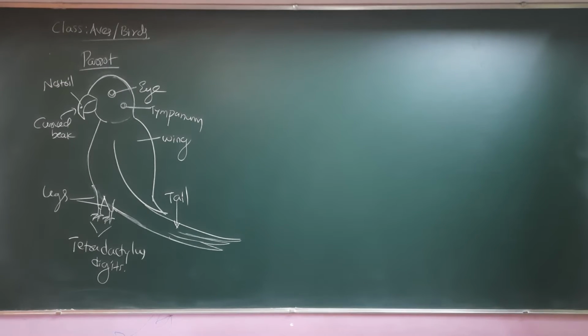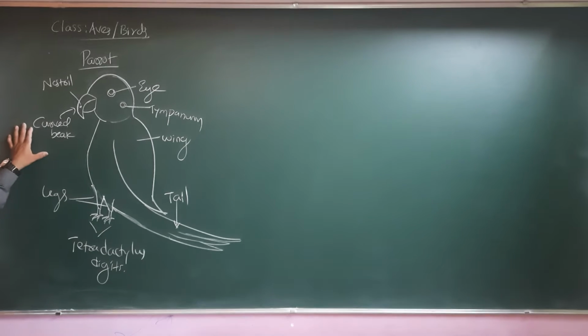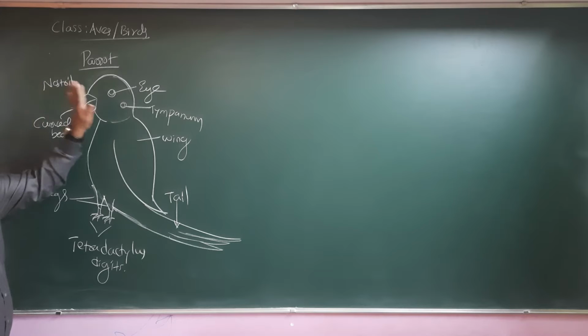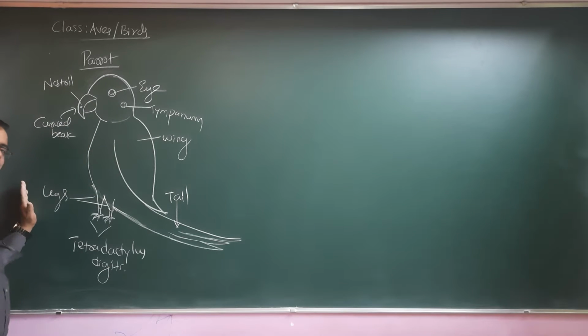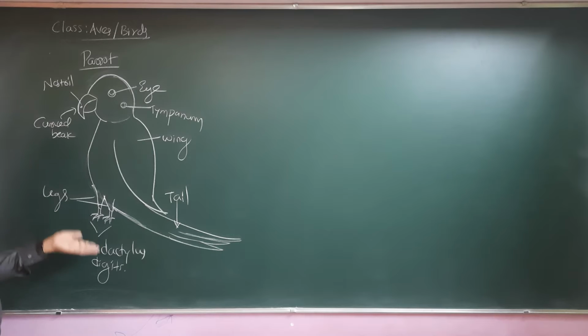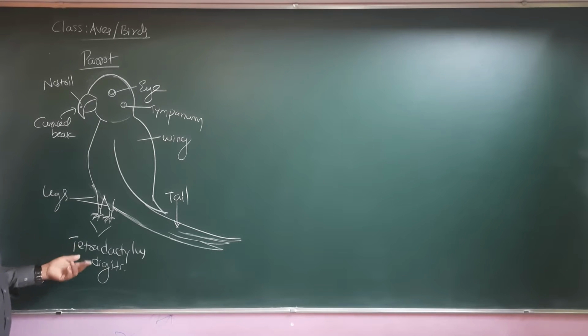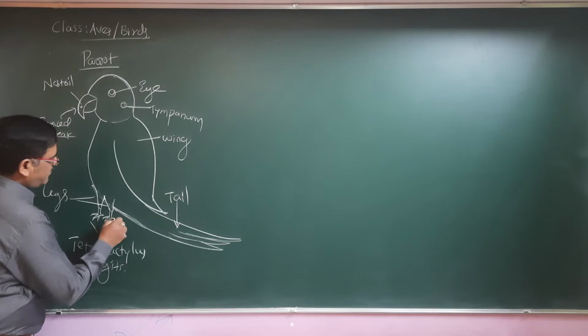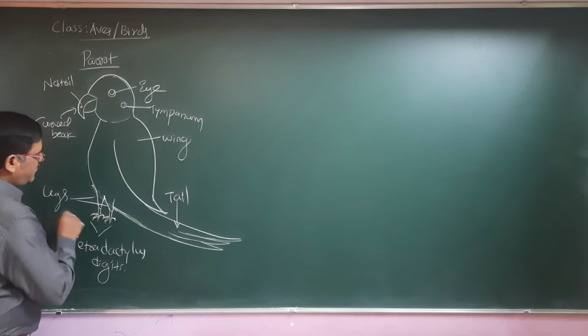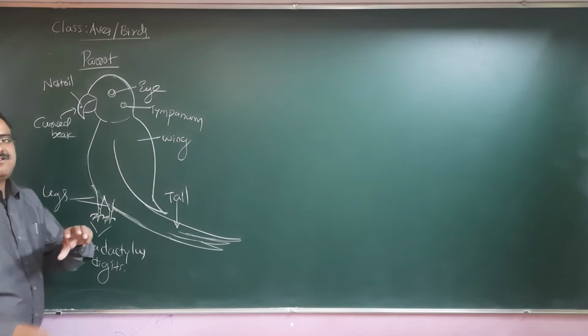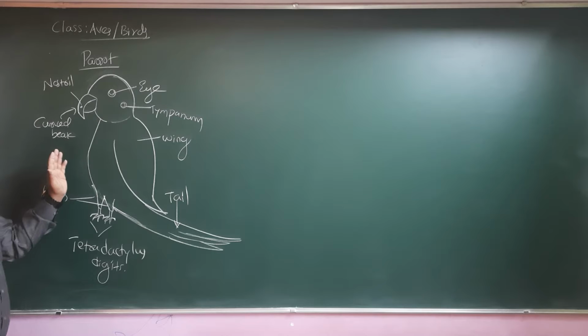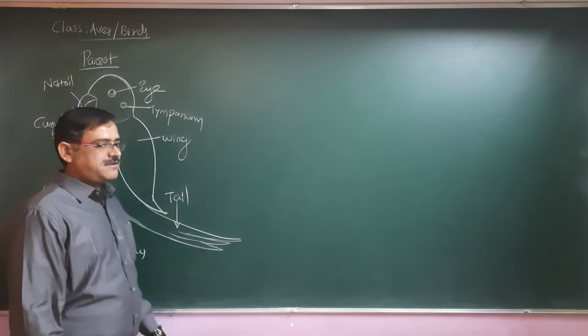Here you are observing the parrot having the curved beak, nostril, eye, tympanum, wing, tail, and hind limbs modified as well developed legs with the tetradactylous condition, or 4 digits ending with claws. The presence of these digits with claws helps them to hold or clasp the branches. They will lock that branch as and when they hold it.